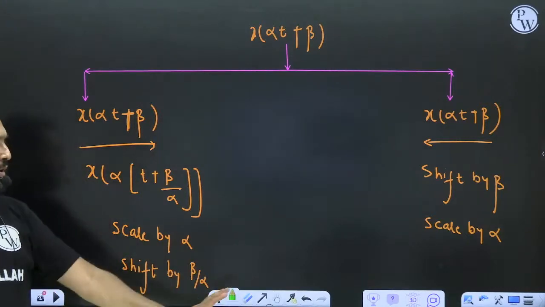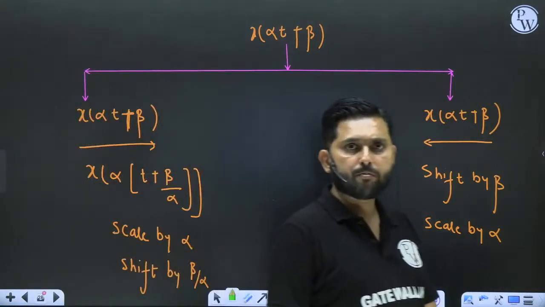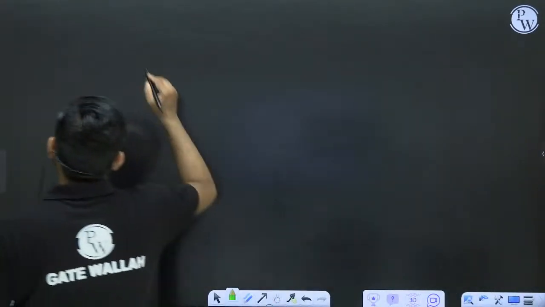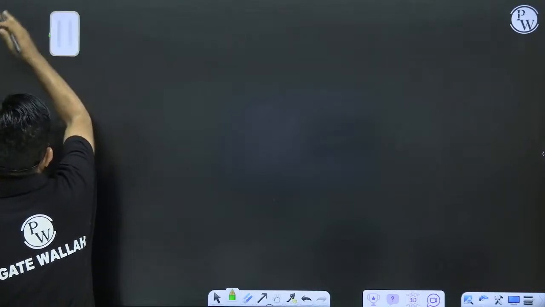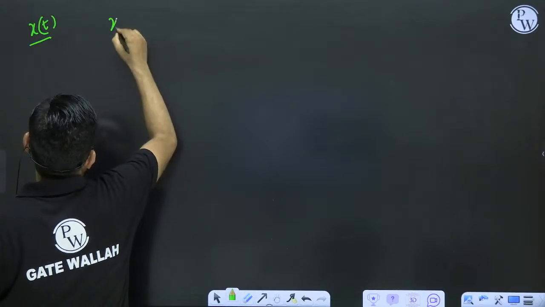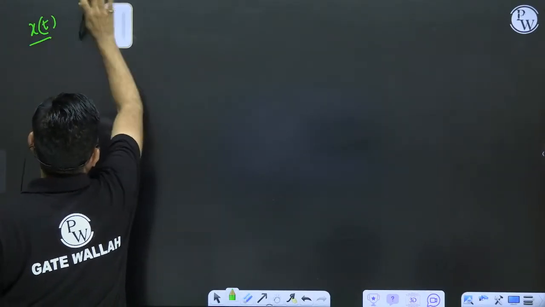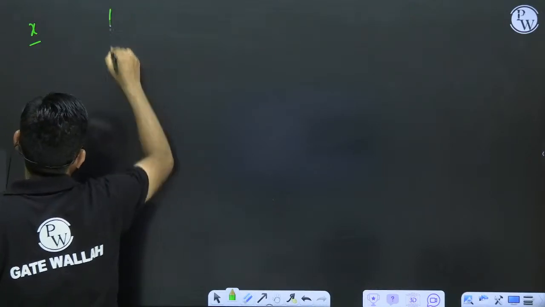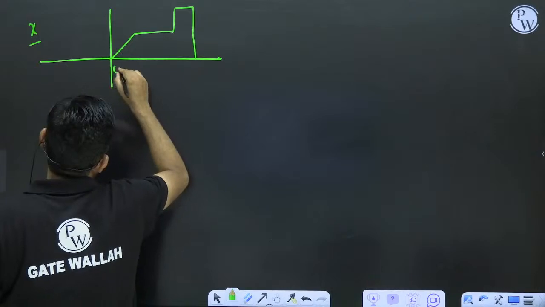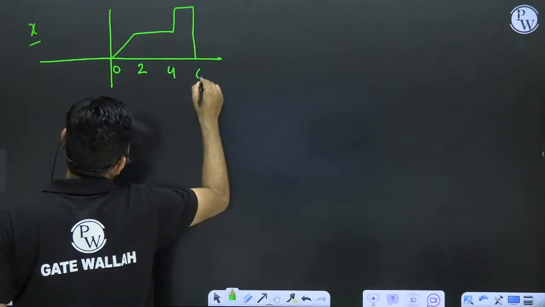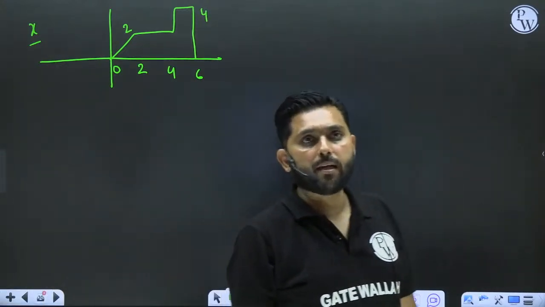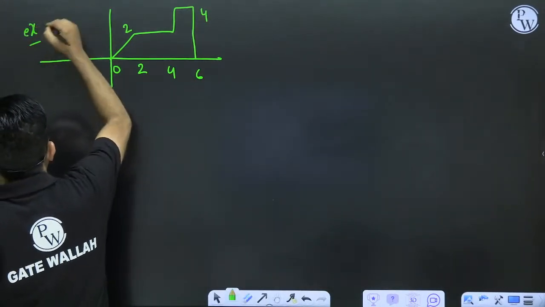And let me test you on a very interesting problem. Let's do it. Suppose I have a function, again x of t, for example. The signal has points at 0, 2, 4, 6, with values 2 and 4. This is the signal, and this is x of t.